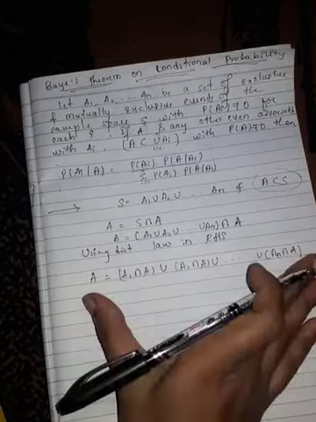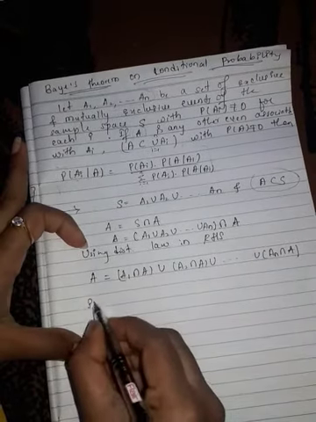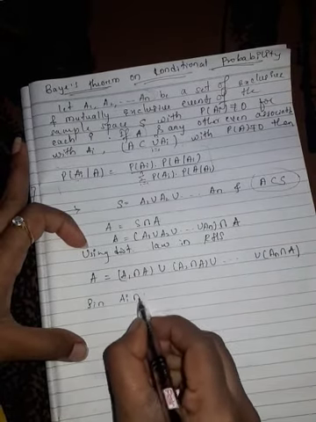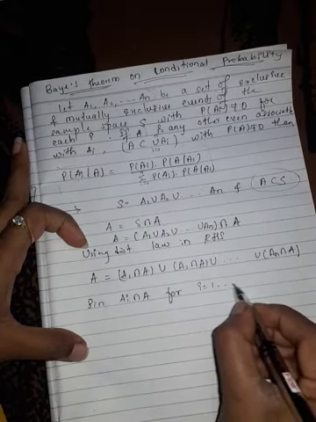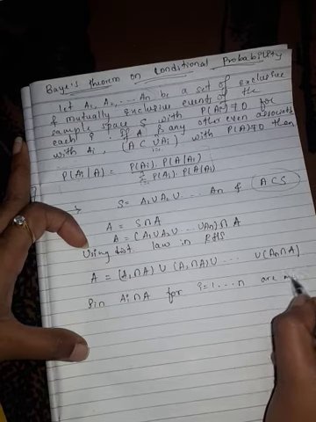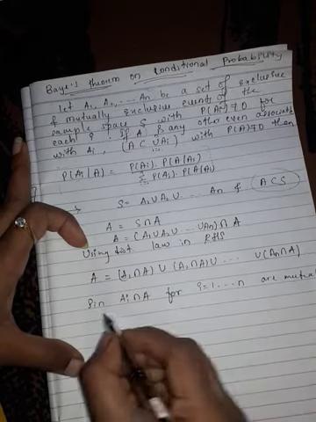So for this, we have Ai intersection A for i equal to 1 to n are mutually exclusive.